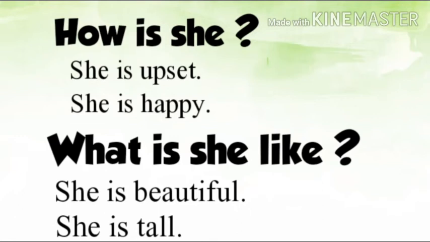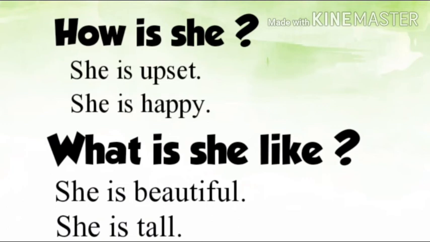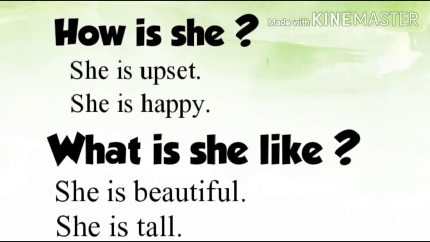Okay, you can use "like" with a helping verb in present simple tense. For example, how does she look? She looks upset, she looks happy. But when you ask "What does she look like?", you should answer: she looks beautiful, she looks tall. Okay, the answers are the same, but the adjectives you use are different.